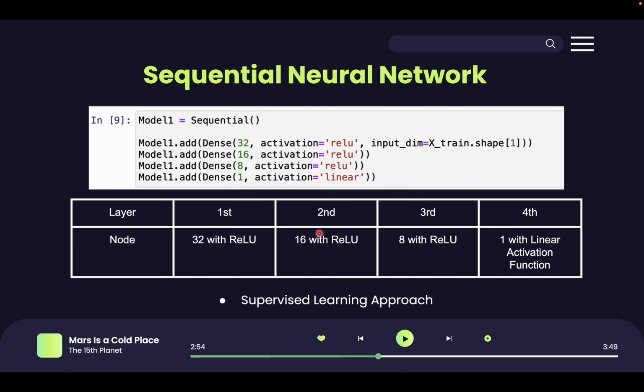The second layer is another dense layer with 16 nodes. The third layer is a dense layer with 8 nodes, and the fourth layer is a dense layer with a single node and the linear activation function, which is used for regression tasks. Each dense layer is fully connected, meaning that each node in the layer is connected to every node in the previous layer. The activation function introduces non-linearity into the model, allowing it to learn complex relationships between the input features and the target variable. This is a supervised learning approach that uses a labeled training dataset.